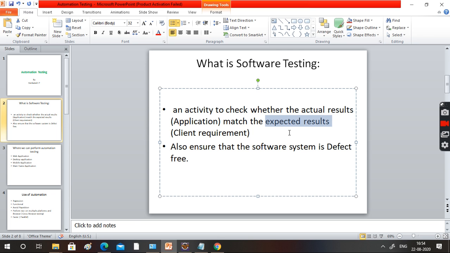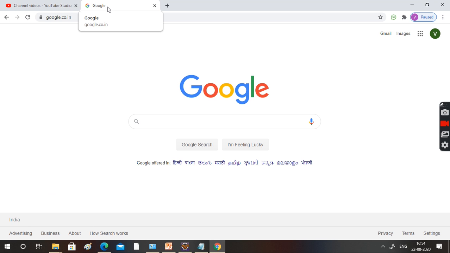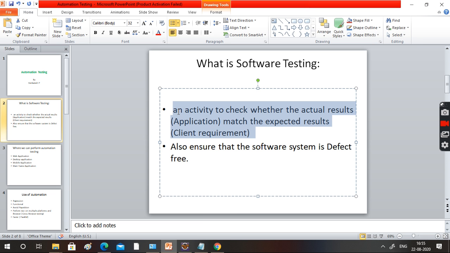Expected result means the client requirement. Whenever Google company is creating this particular application, they expect that whenever you are developing this site, they need their company name, google.com or Google something. So if the developer keeps the name as yahoo.com, what will happen? It is not matching. Google is spending the amount for development and finally you put the name as Yahoo, it's a mismatch, right? That's a defect.